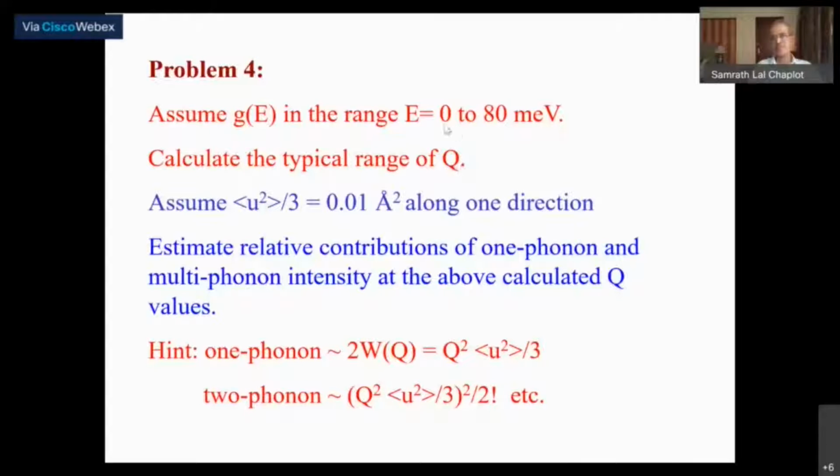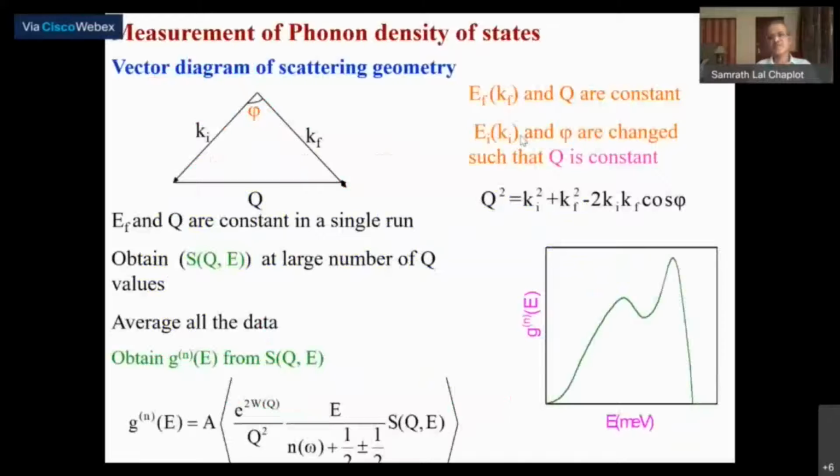Obviously that has to depend on what the energy is. So what you will have to do is convert the energy. You need to choose appropriately the incident and final energies, use this expression, and get the value of Q. We had done this problem in one of the previous tutorials, and you can assume some psi, maybe typically 90 degrees. It will not change the order of magnitude of the various numbers that you are interested in.